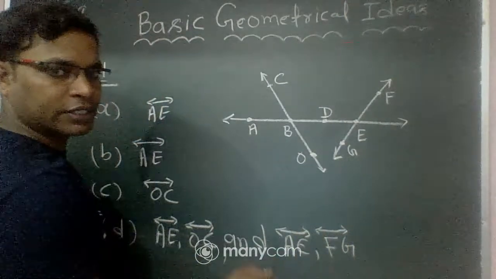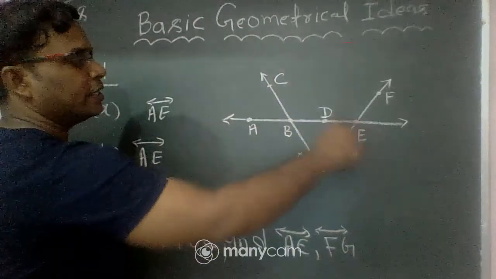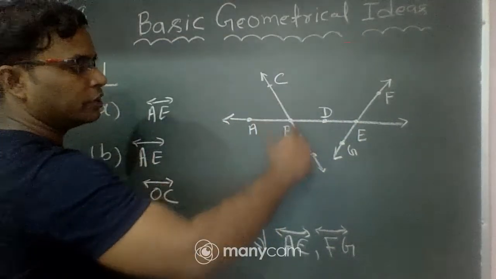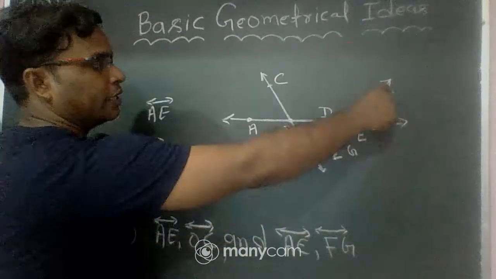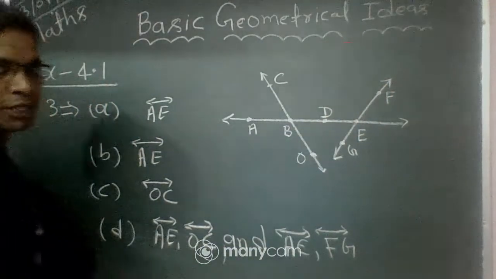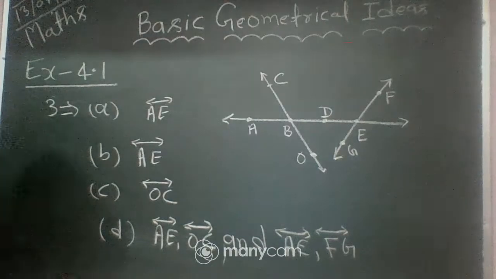You can see line AE intersects line OC at point B, and line AE intersects line FG at point E. So these are the two pairs of intersecting lines.